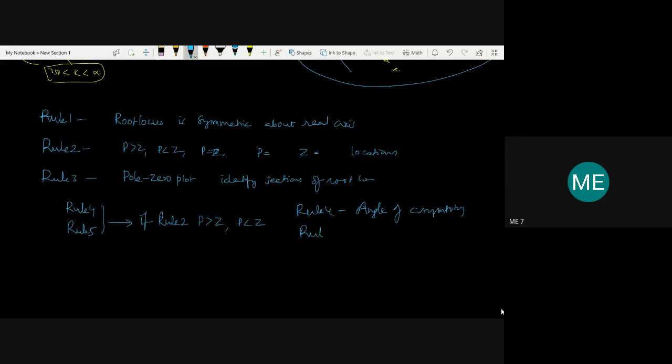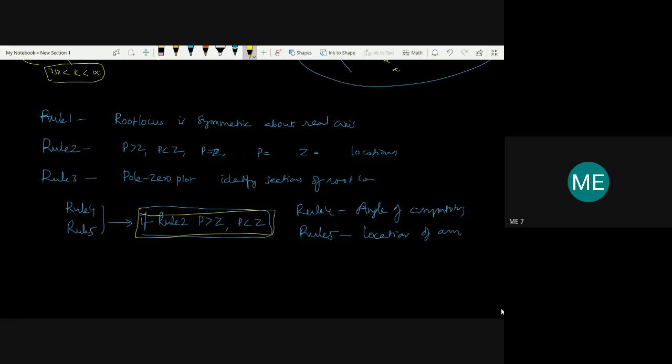Then rule 5 is used, location of asymptotes. If that condition is not satisfied, that is, if P is equal to Z, then rule 4 and rule 5 are not at all present in the calculation of the root locus.